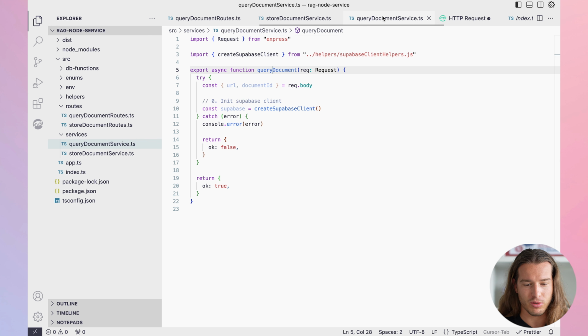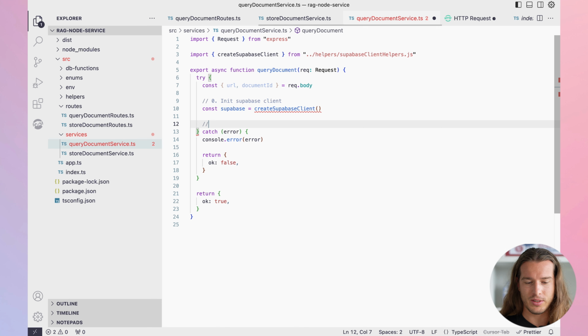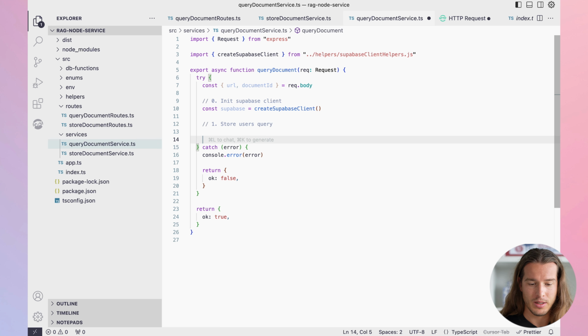We have an empty function for querying stuff. Let's first write the steps. What do we need to do? We need to store the user's query. Second, we need to grab the conversation history. Because as I said, LLMs are completely stateless. Every request is just completely new and doesn't have anything to do with the previous one. So if we want to achieve that nice conversation like you have in those sexy apps of today, we need to pass the conversation history too.